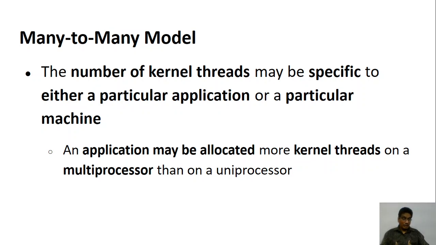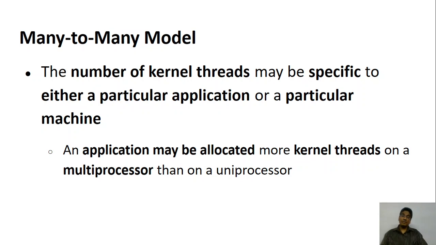Suppose you are using a graphics application, like editing a video or an image, it may allocate many threads. Suppose you are typing in Microsoft Word or an editor, like Notepad or Notepad++, where you are typing your text, then it may say that not too many threads are required, so it will restrict it.